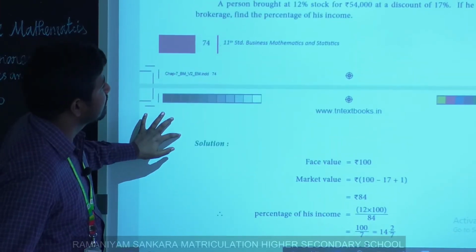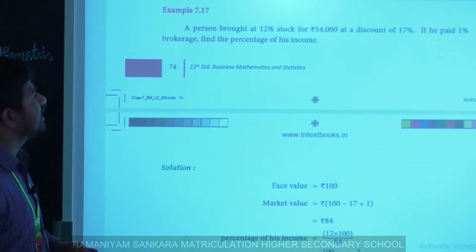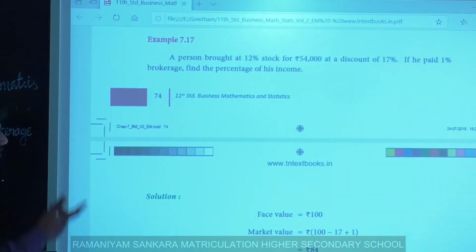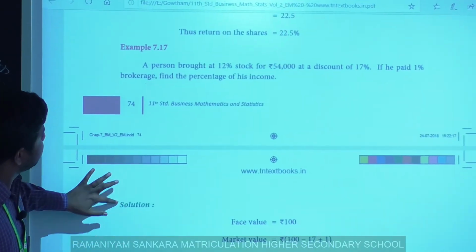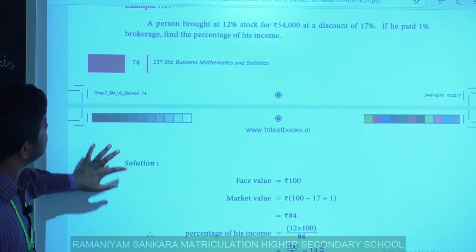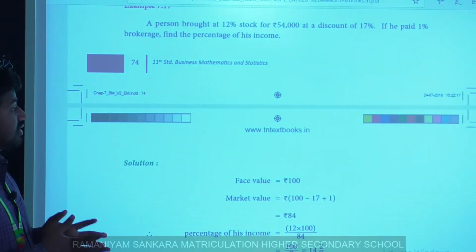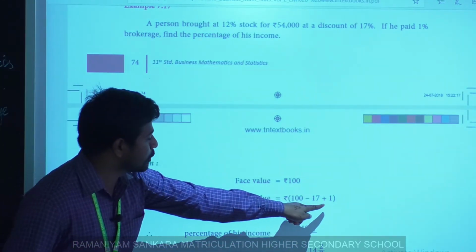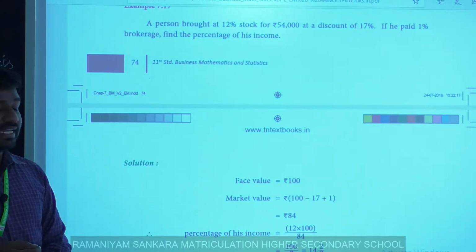In the sum, discount is given, brokerage is also given. Here, when we purchase a stock, we add brokerage. When we sell the stock, we subtract the brokerage.